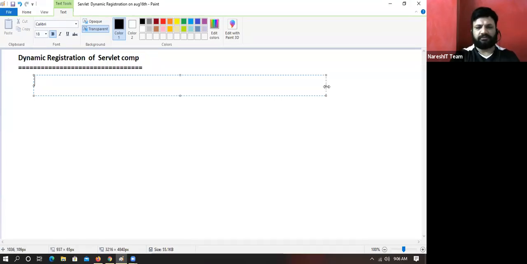Simple concept, maximum 1.5 hours is enough to understand this concept if you focus. Especially the people who are planning to learn Spring MVC in future, for them it is a must. If you understand this, you will understand Spring MVC. If you don't understand this, forget about the internals of Spring MVC. You can also study Spring MVC like others without knowing internals, but if you want to study carefully, you should know this one.